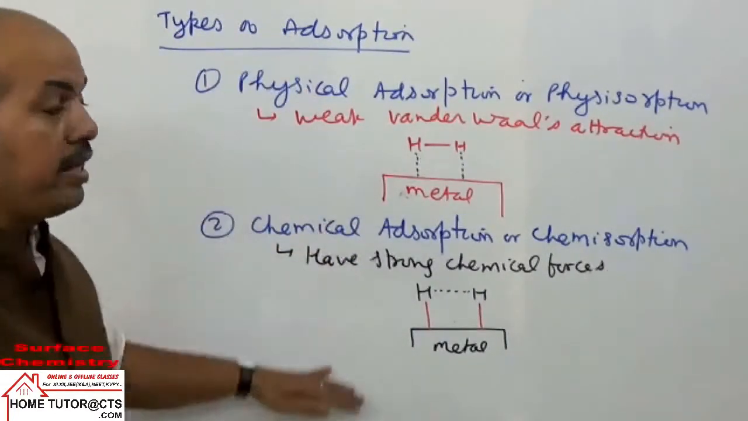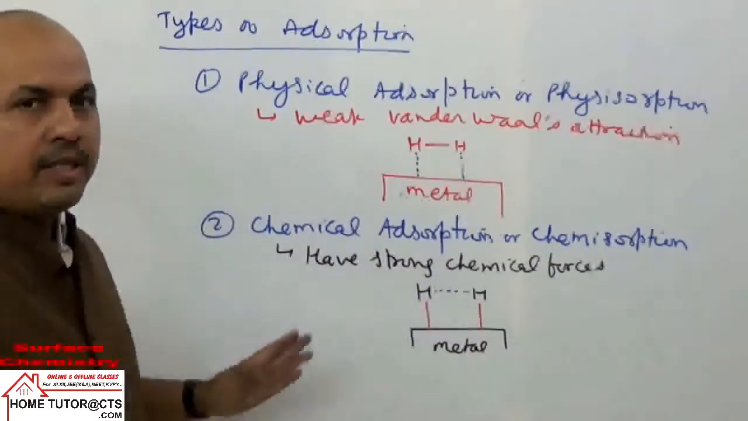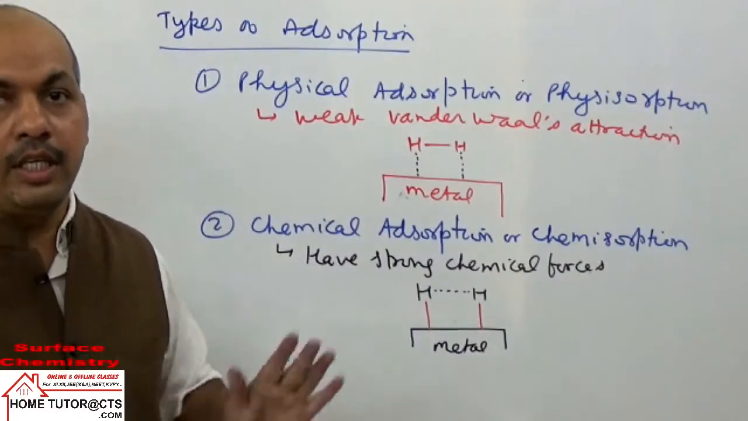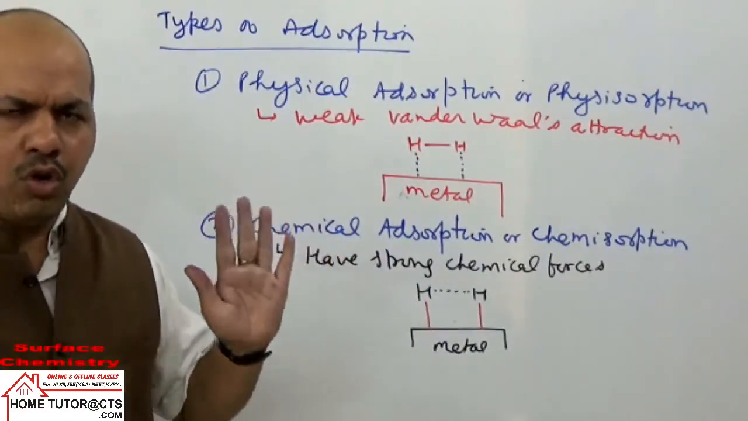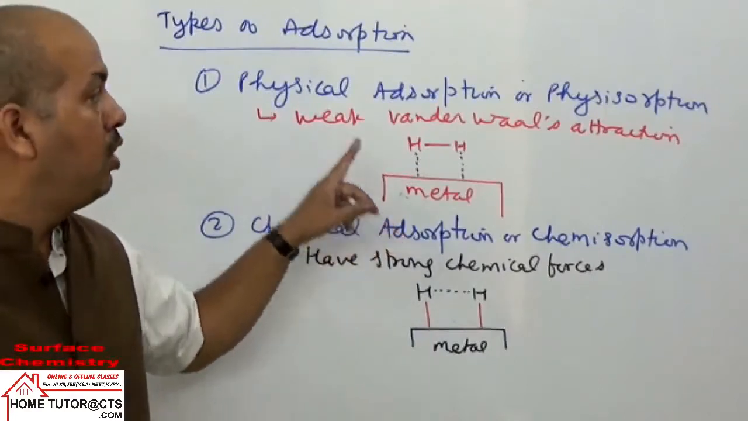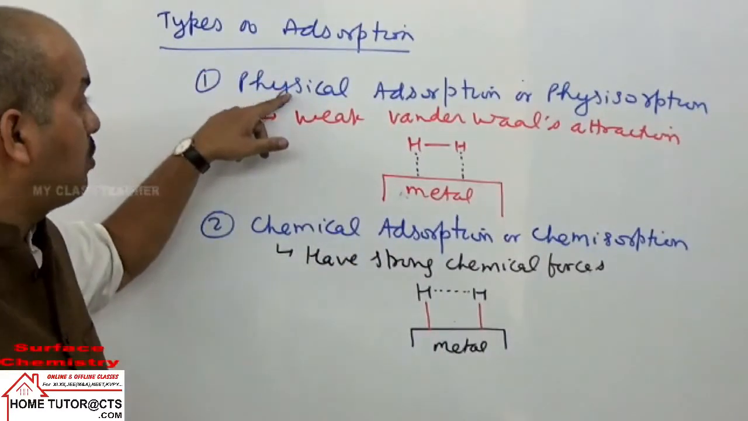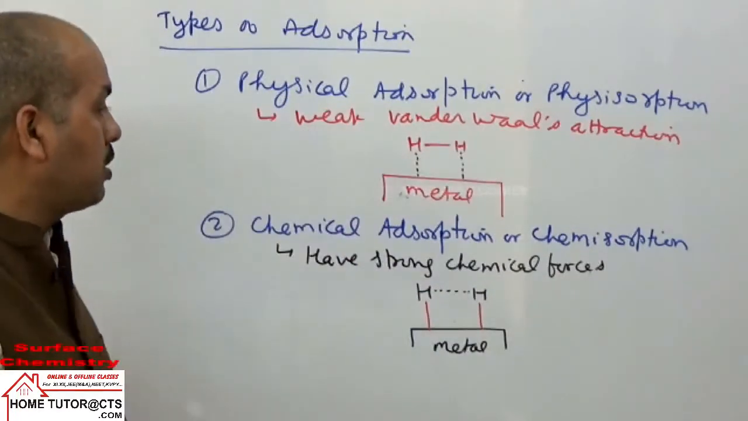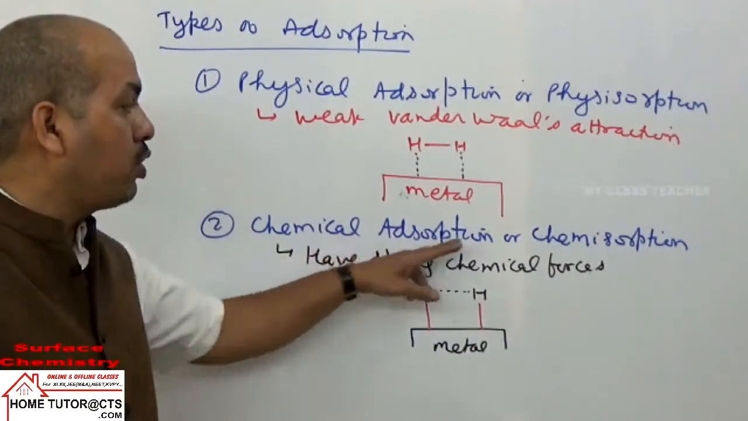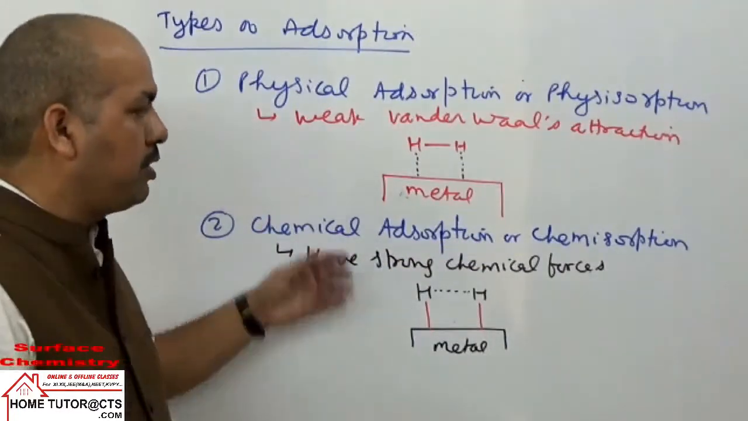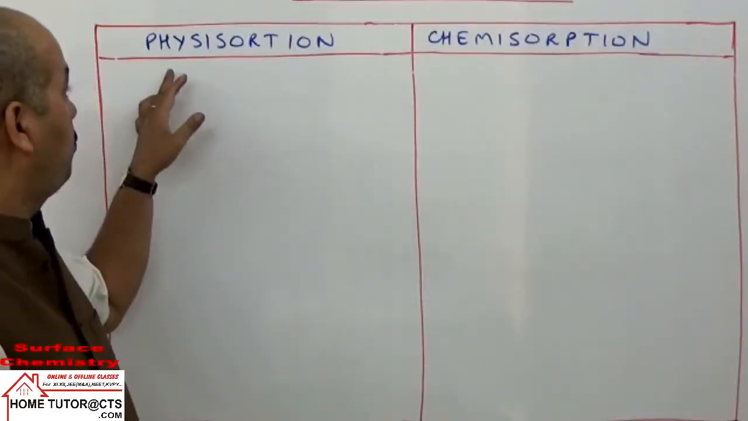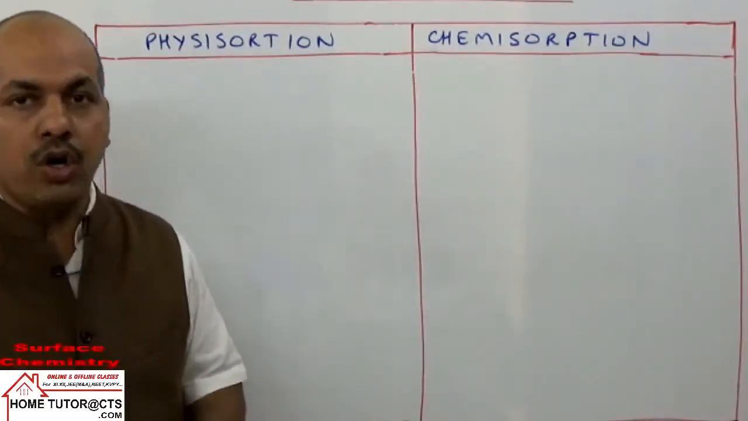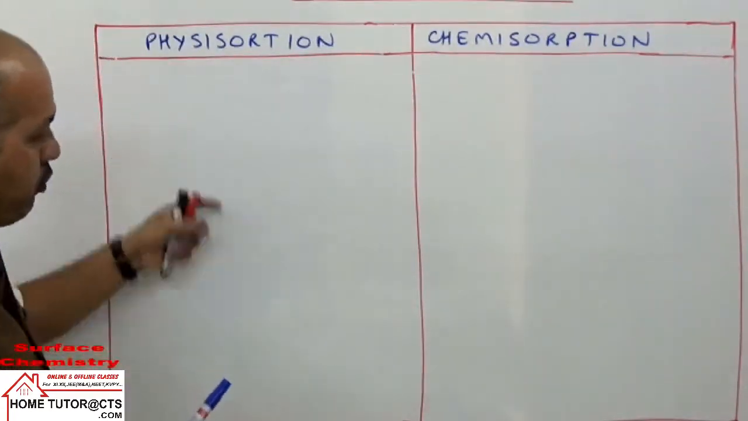So let us take the difference in a table. In the table I will cover differences and the key points, and this table is very important in your exams. Almost all kinds of exams you get a question on the difference between these two types of adsorption: physical adsorption, or we also call physisorption, and second is called chemical adsorption or chemisorption. Let us see differences. So we can write point-wise differences here.